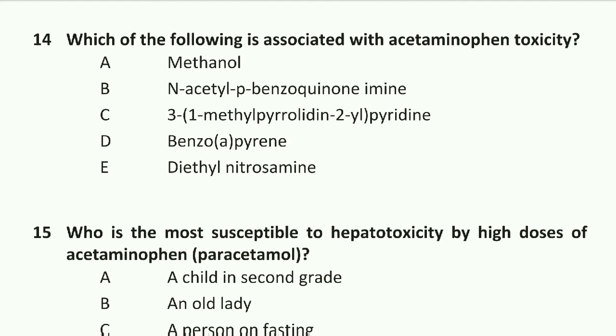Question number 14: which of the following is associated with acetaminophen toxicity? Option B is right. N-acetyl-p-benzoquinone imine is associated with acetaminophen toxicity.